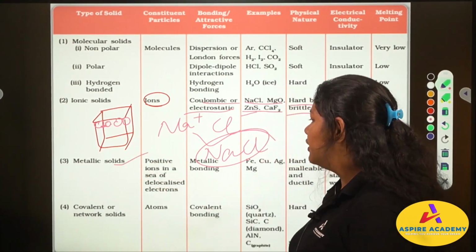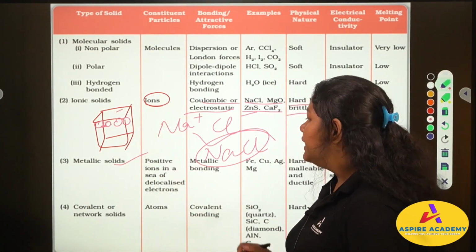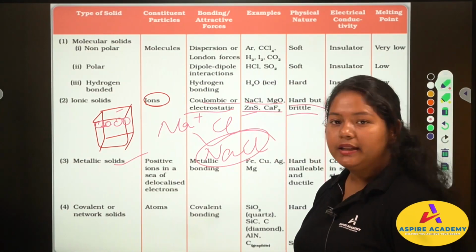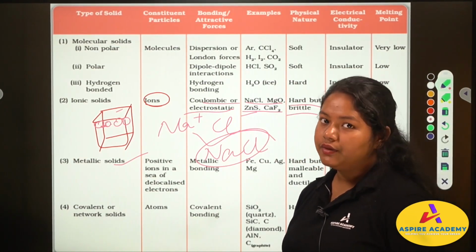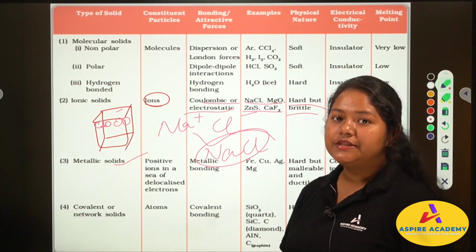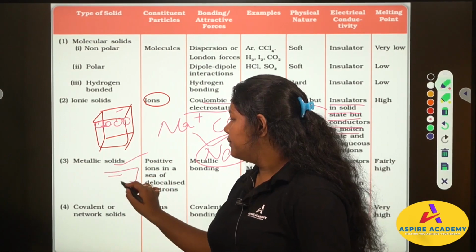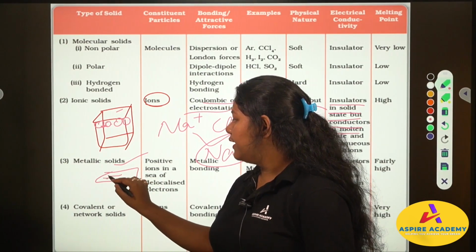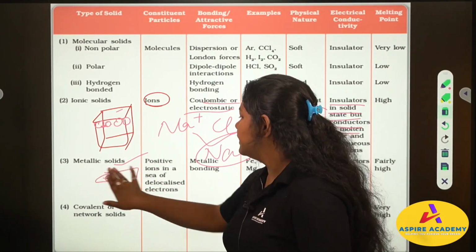Next we have metallic solid. In metallic solid, the constituent particles are positive ions in a sea of delocalized electrons. We will learn about it in detail. Let me just explain it here itself.